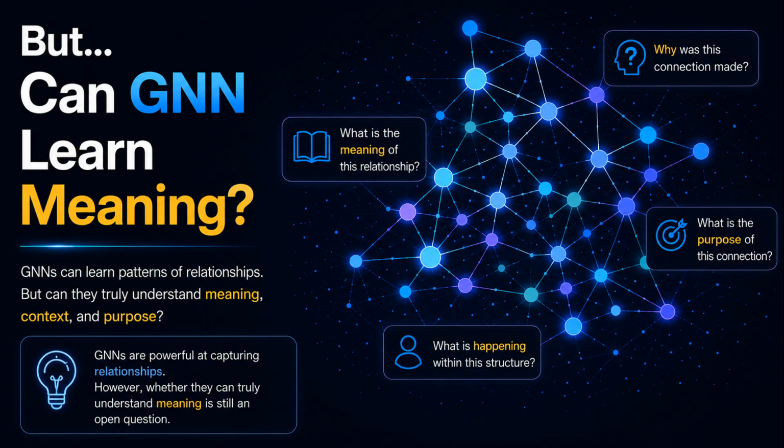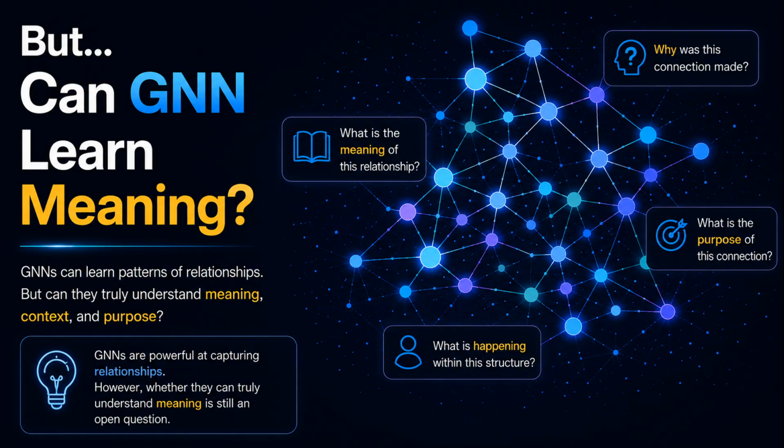Now, let's pause and consider an important question. Graph neural networks are incredibly powerful at learning the structure of relationships. They can identify who is connected to whom. They can measure the strength of those connections. And they can learn the overall structure of an entire network. By learning these patterns, GNNs achieve impressive performance across a wide range of applications.